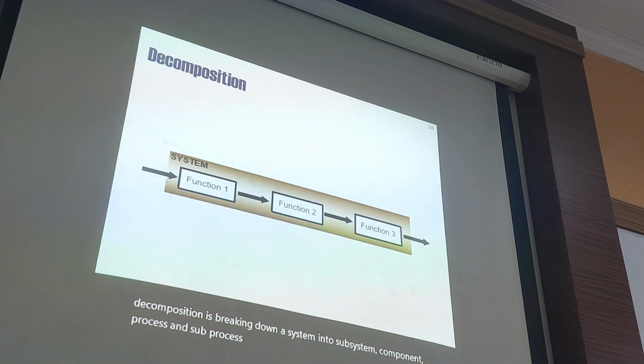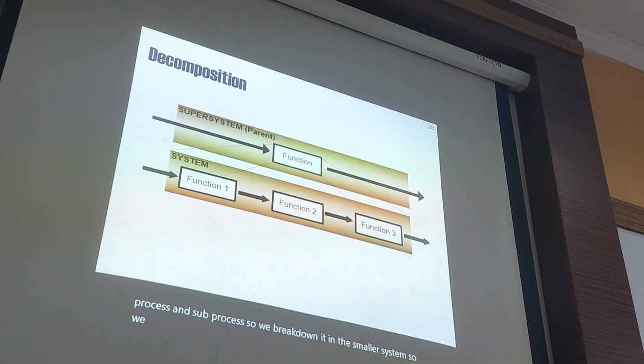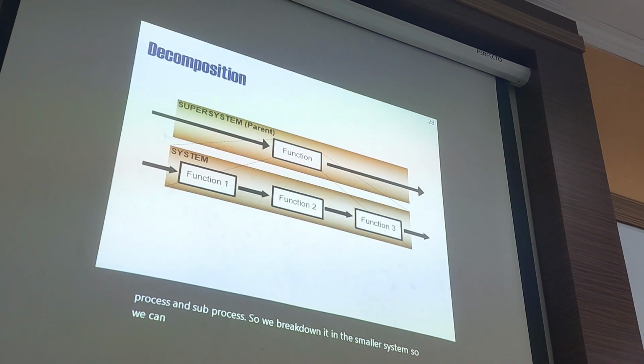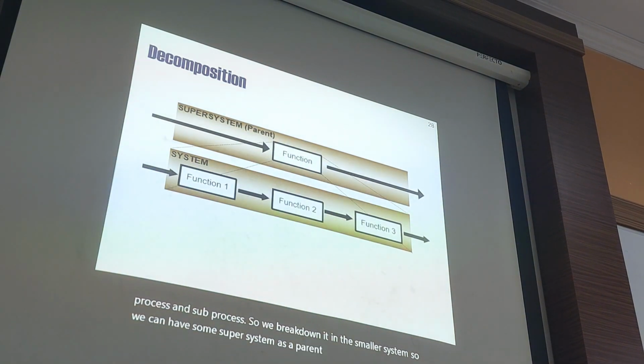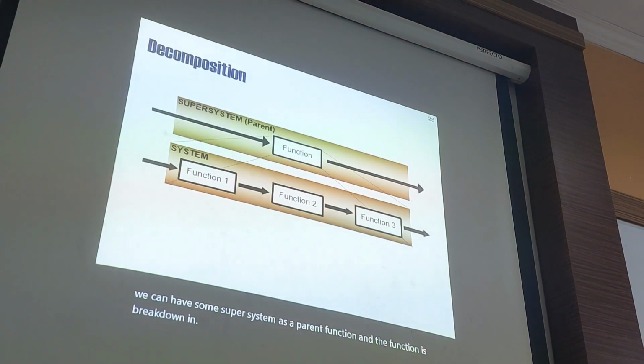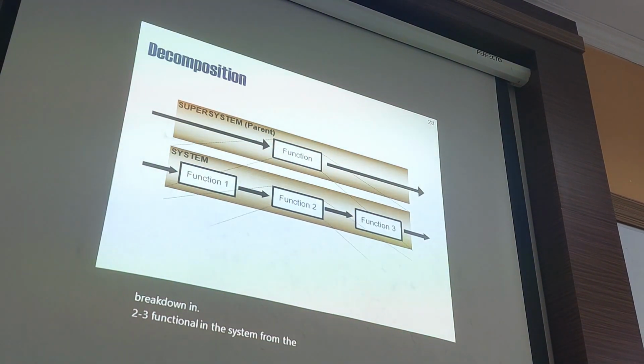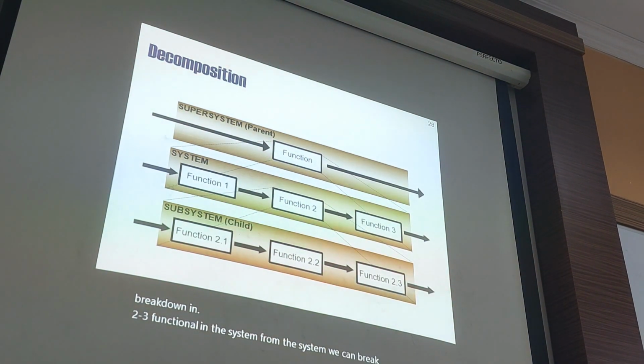We break down into a smaller system, so we can have a super system as a parent function, and the function is broken down into 3 functions. From the system, we can break down again into subsystems.